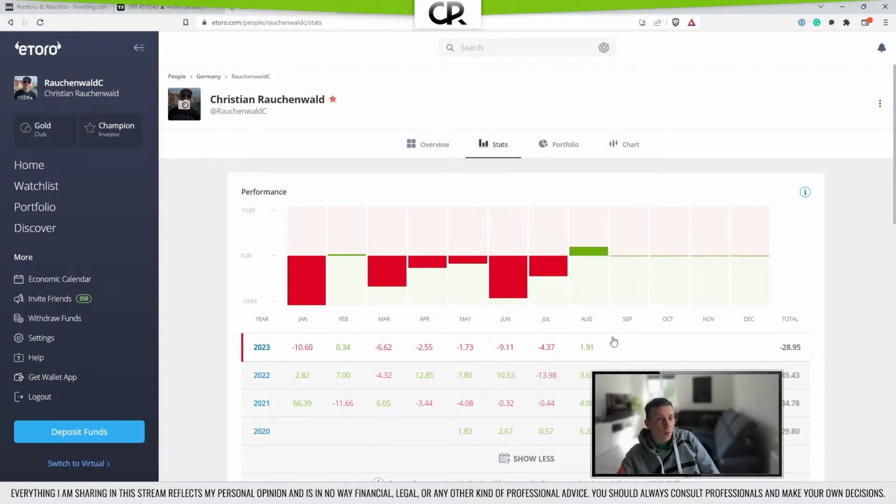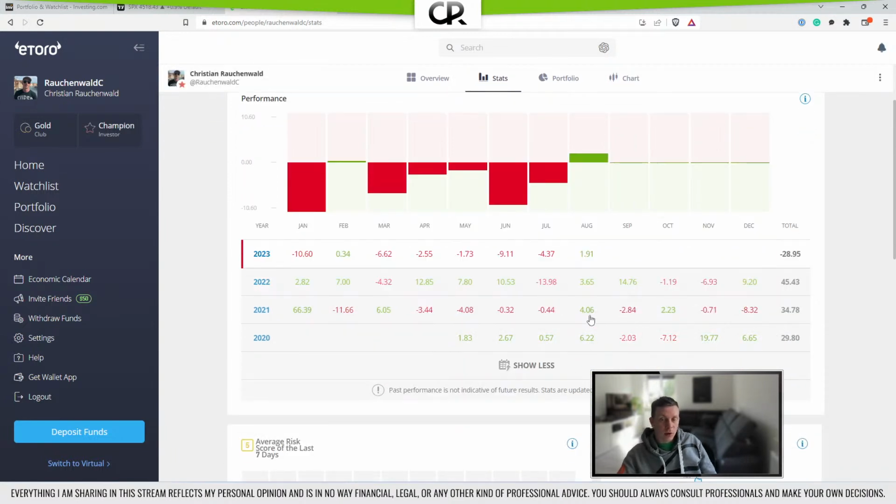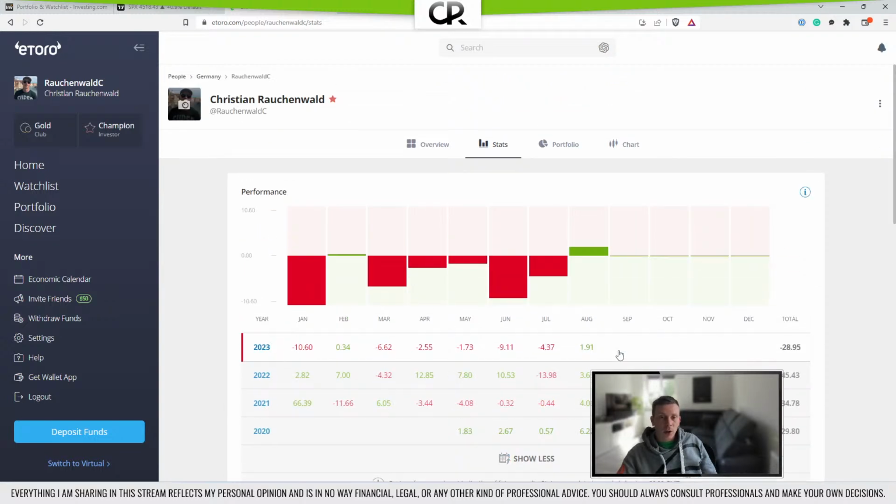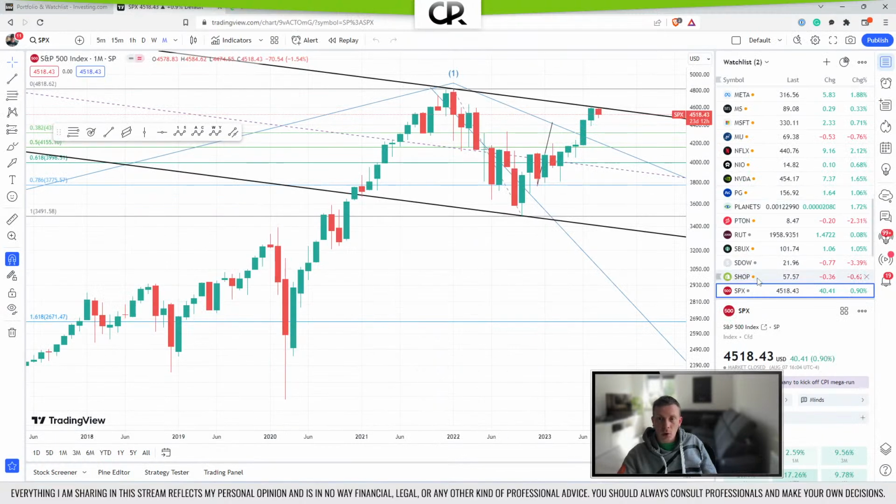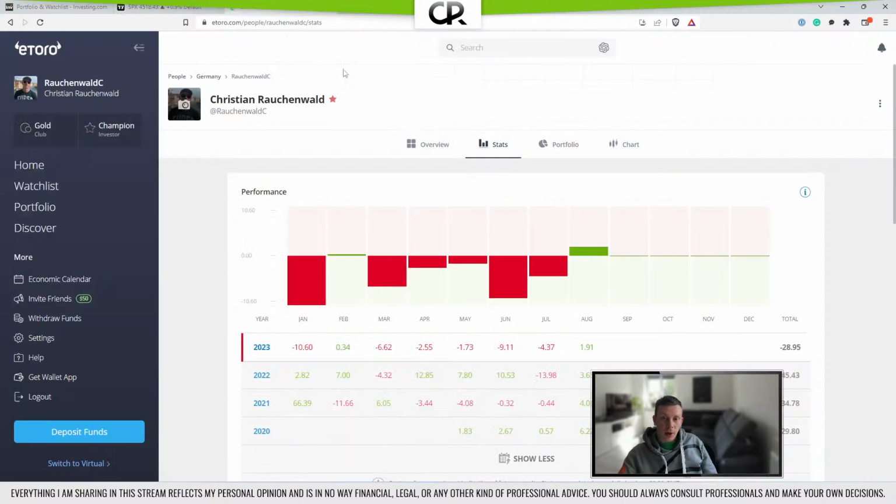Overall, the turnaround that I have been expecting in the NDX and SPX and so on has been a little bit longer in the waiting. I actually expected that July would already be a profitable month for us, but it turned out to be the fourth worst month of the year. So we actually had worse months, sadly. But August is starting off well.